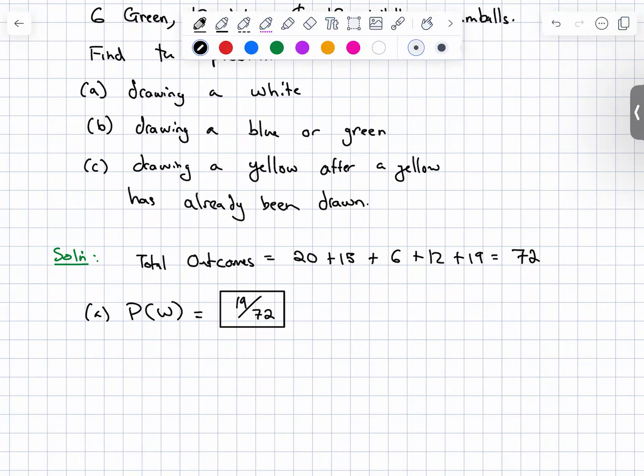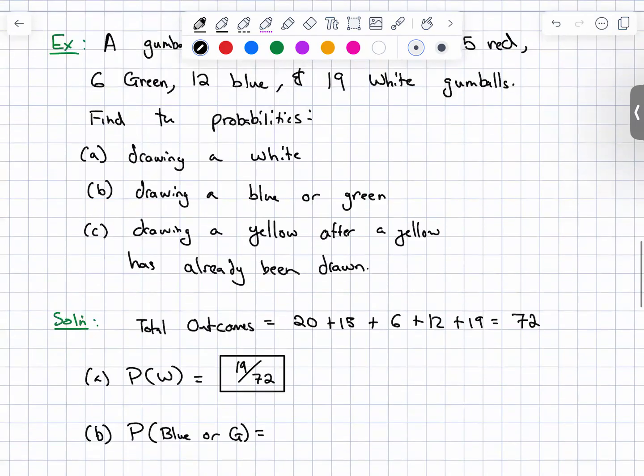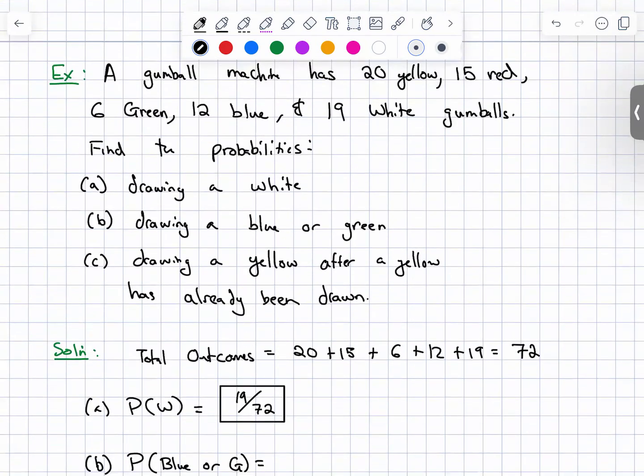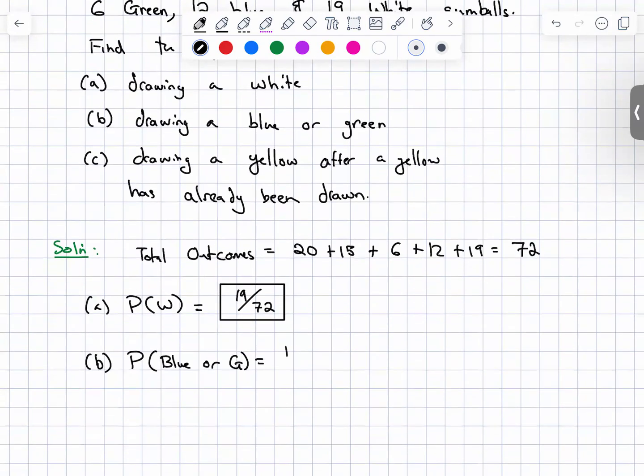Part B, the probability of a blue or green. So we just add them both together, and we don't need to worry about any double counting because there are no blue and white gumballs or blue and green gumballs. So we just add them together. There were 12 blue and 6 green. So 12 plus 6 over 72, that's 18 over 72. That's it.